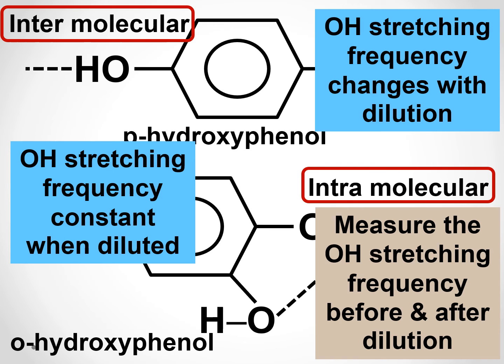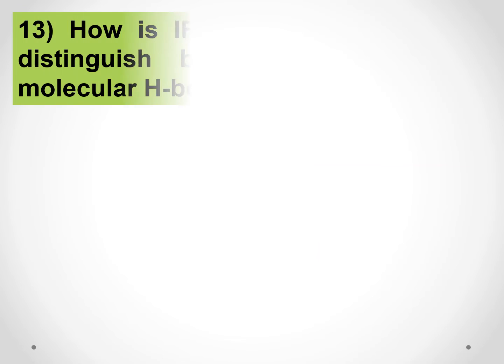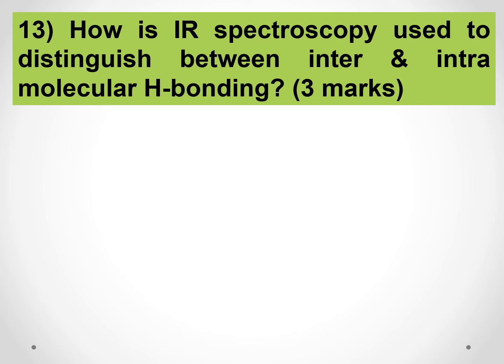So this is how we can differentiate between intermolecular and intramolecular hydrogen bonding. Measure the OH stretching frequency before and after dilution. If it changes with dilution, then it is intermolecular. If it does not change with dilution, then it is intramolecular. So here comes again an important question. How is IR spectroscopy used to distinguish between inter and intramolecular hydrogen bonding?